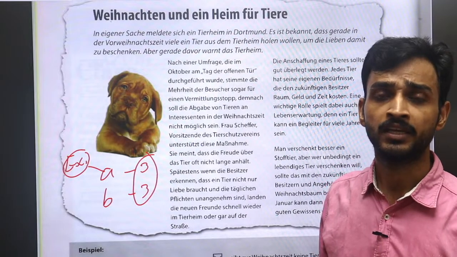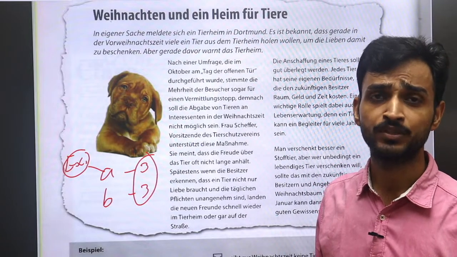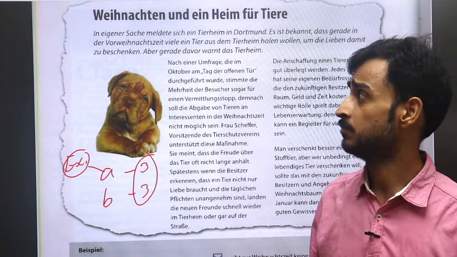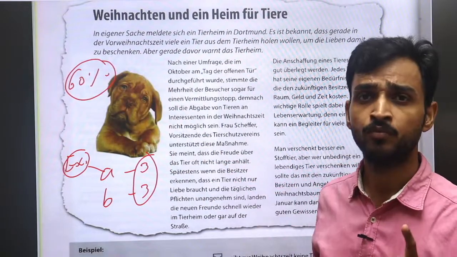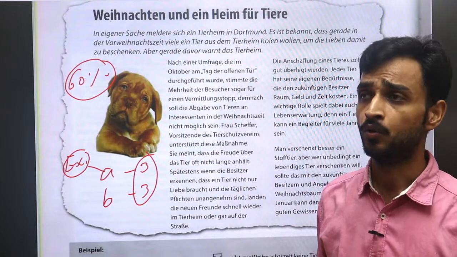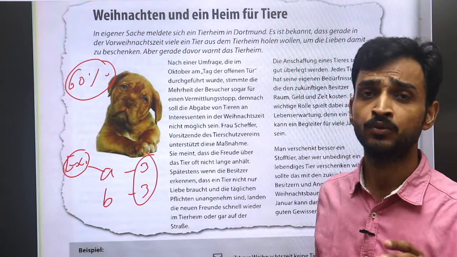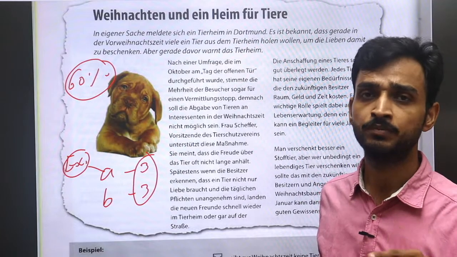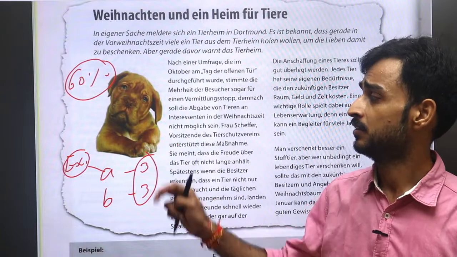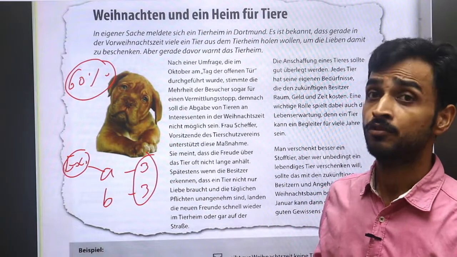B1 German, like in every module, Lesen, Schreiben, Sprechen, Hören, you have to score minimum 60% marks. If you fail in any one module, like if you fail in speaking or if you fail in reading, you have to repeat only that module. Not all, you just need to repeat that module only. So this is Lesen. It has 5 parts total.